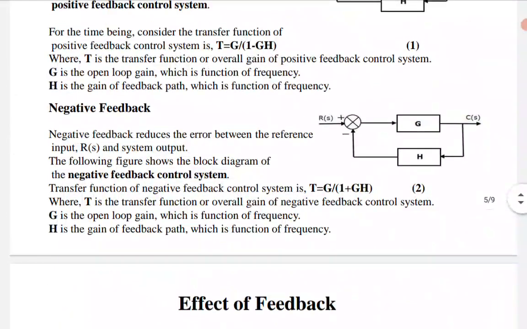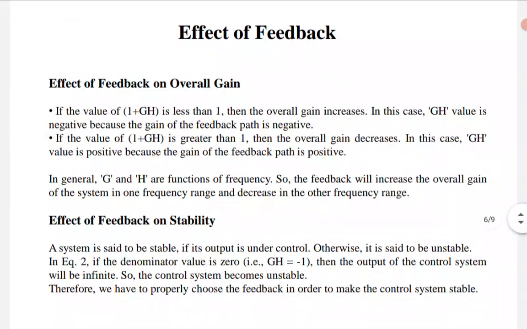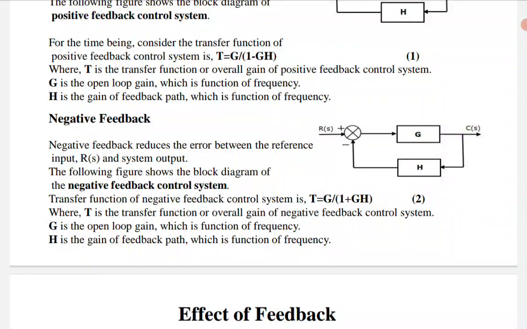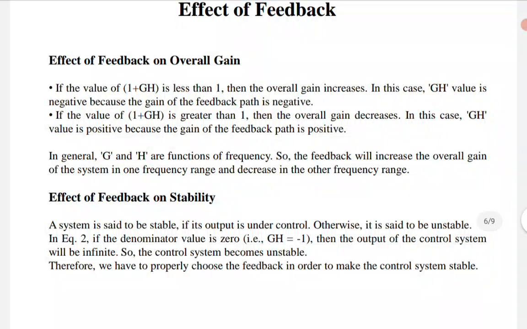So that is one vital point, all of you listen. Again I am repeating, in equation 2, if I make 1 plus GH equal to 0, that signifies GH is equal to minus 1. For that reason, the total transfer function for the negative feedback system becomes infinity. So stabilization is reduced and the system becomes unstable. That is the boundary. Therefore we have to properly choose the feedback in order to make the control system stable.